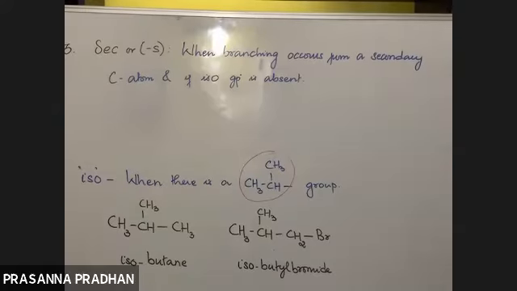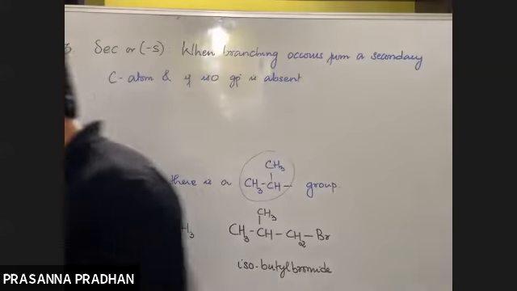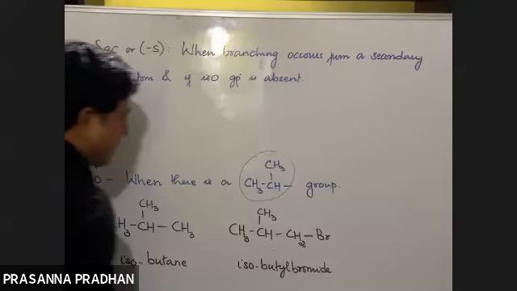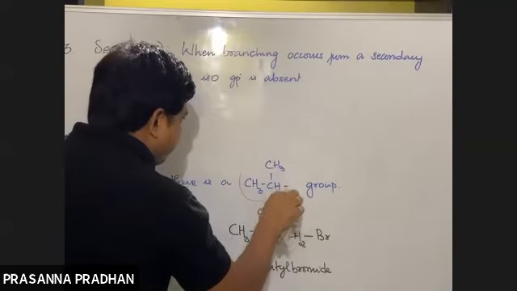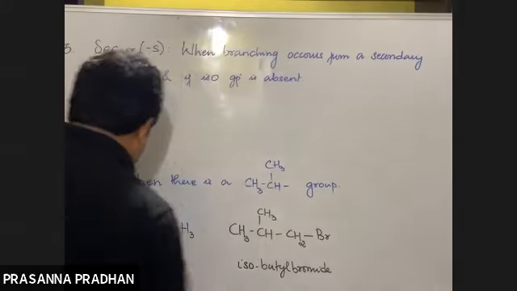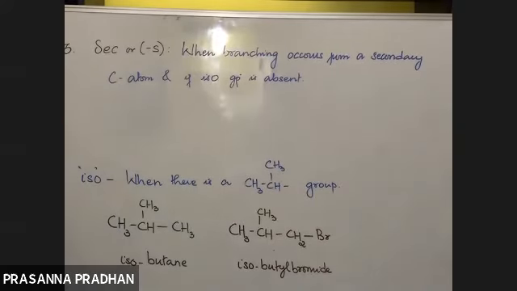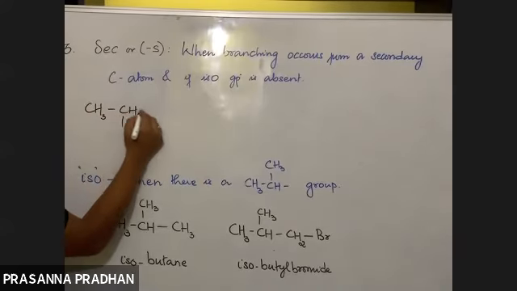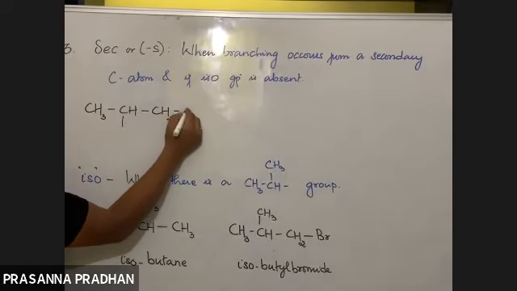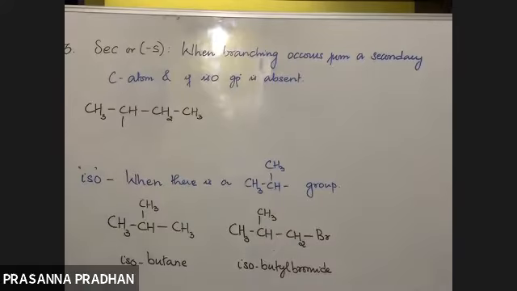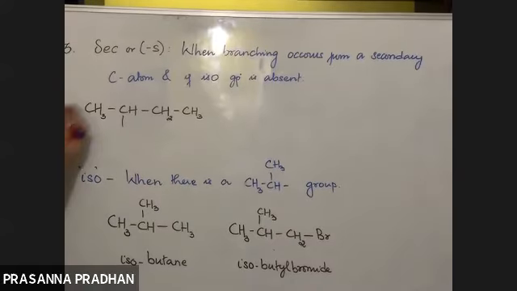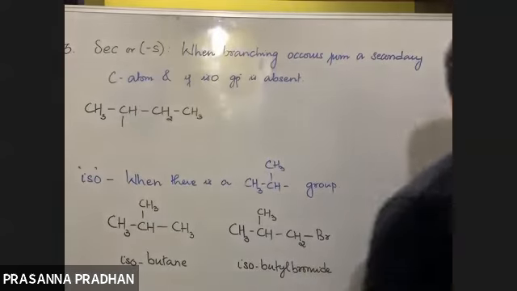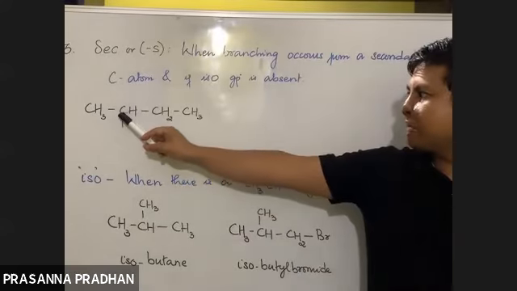So we use this prefix when branching occurs from the secondary carbon, provided the iso group is absent. What does this mean? Let us see. Here this is an alkyl group, one hydrogen is missing, and branching is taking place from the secondary carbon.